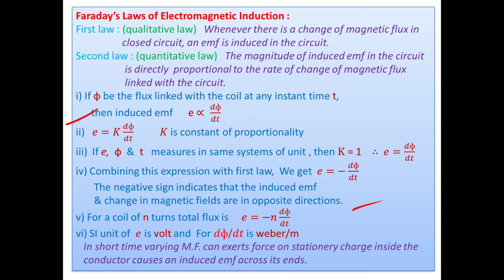As the magnetic field is changing, these electrons experience the Lorentz force. Because of this force they move in a particular direction, they get drift velocity, and we say that current is set up.